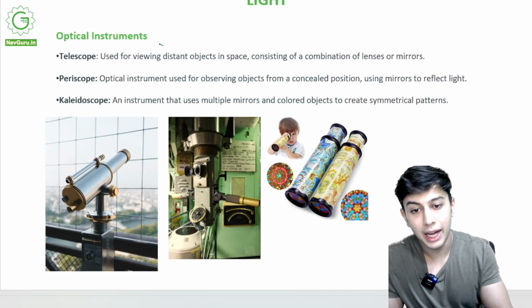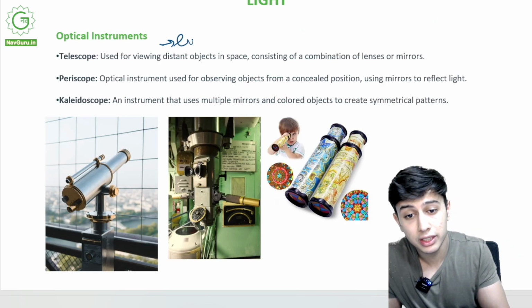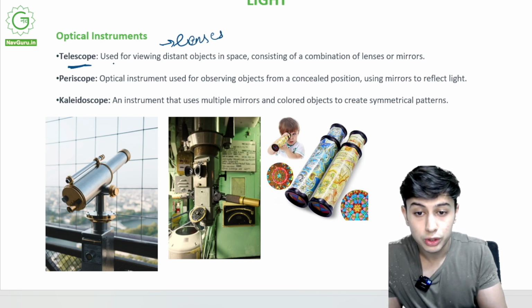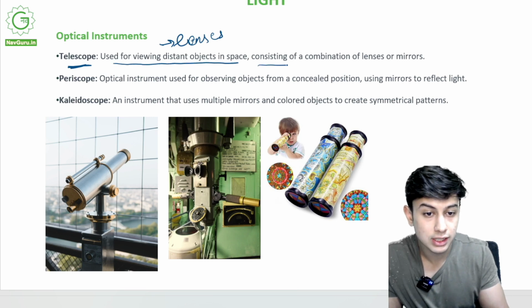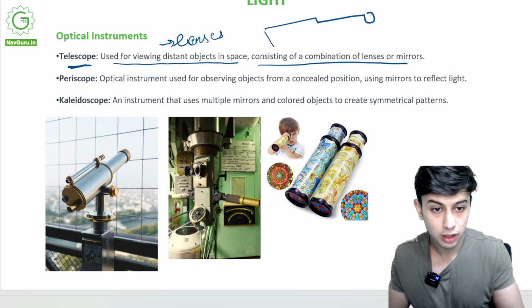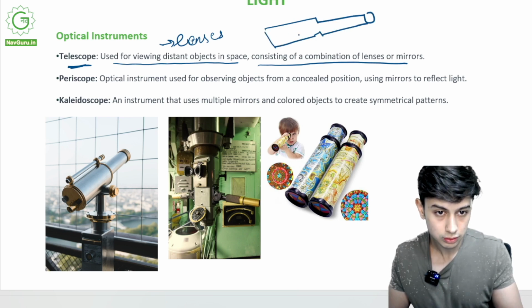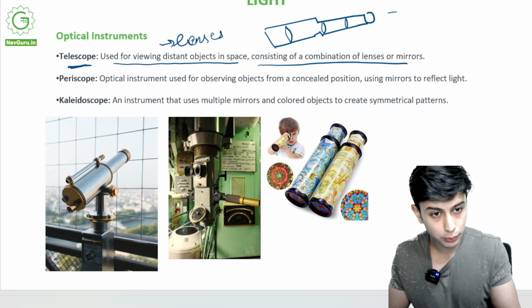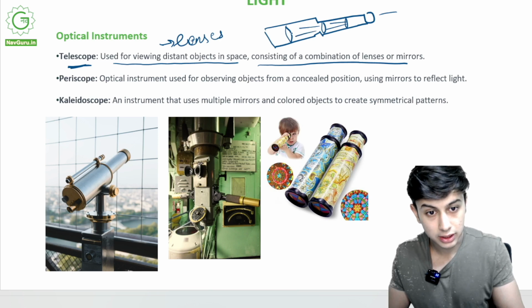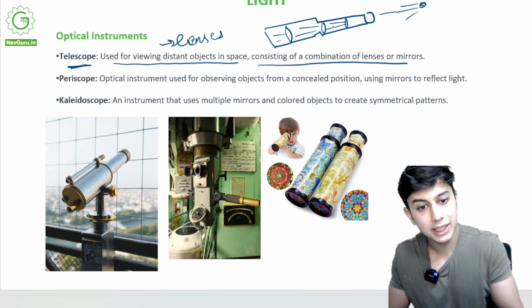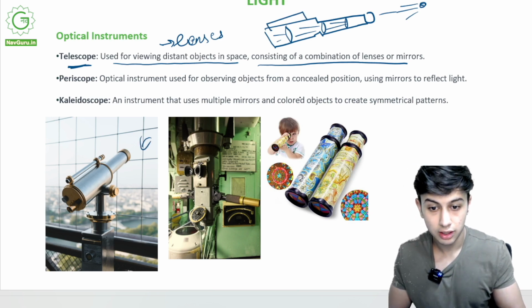Optical instruments. We use light in optical instruments. We use lenses for this. Telescope. What is a telescope? Used for viewing distant objects in space, consisting of a combination of lenses and mirrors. You see this tube? It will have a lot of lenses inside it that will magnify the image coming from far. We can see stars, we can see planets from this telescope. You can see over here.